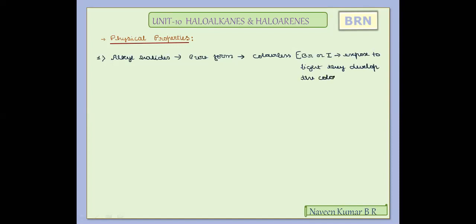So this is, in general, the physical state with respect to the appearance of these compounds. The majority of alkyl halides in their pure form are colorless, whereas bromides and iodides, once exposed to atmospheric light, develop color.